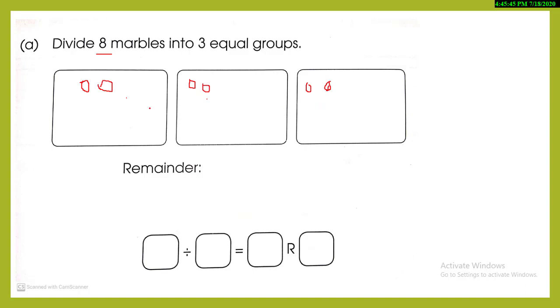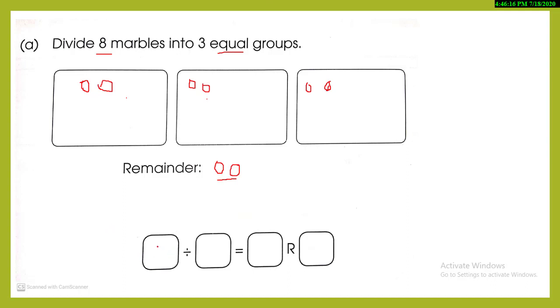So what you're going to do, your remaining marbles, which I mentioned over here as a dot, they are 2. So 2 marbles are left. Count it again. 1, 2, 3, 4, 5, 6, 7, 8. But we have 2 marbles, we can't make equal groups. So 2 marbles are left.